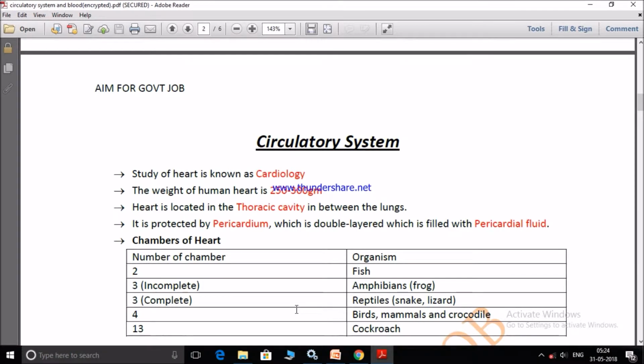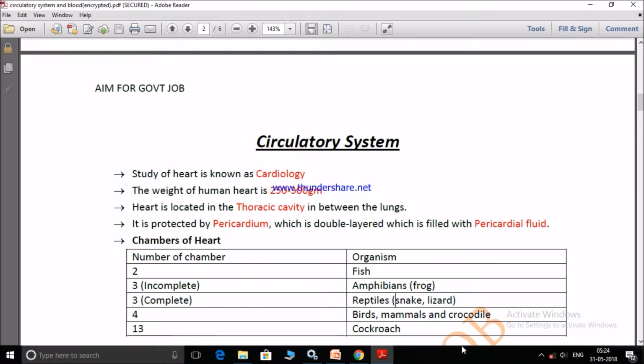Chambers of heart. Fish, that is aquatic animals, have a two-chambered heart. Amphibians, like frogs, have three chambers of heart: two are complete and one is incomplete, or not developed properly. Reptiles like snakes and lizards have three complete chambered heart.